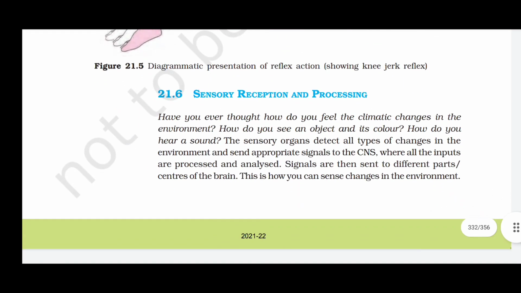Sensory reception and processing. Have you ever thought, how do you feel the climatic changes in the environment? How do you see an object and its color? How do you hear a sound? The sensory organs detect all types of changes in the environment and send appropriate signals to the central nervous system, where all the inputs are processed and analyzed. Signals are then sent to different parts or centers of the brain. This is how you can sense changes in the environment.